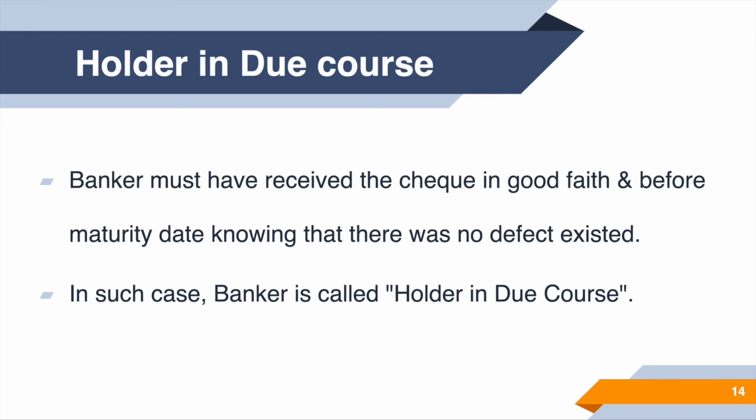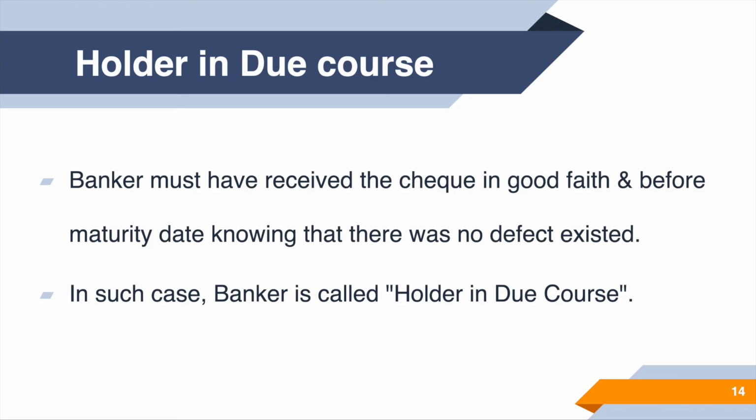Now, today, that is June 28th, is the time open? Yes, I still have time to encash the check. So I go to the bank, submit my check, and the banker receives that check in what? Good faith. The banker must not receive the check in order to cheat the customer. He must receive it in good faith and before maturity date. Has the date matured by today? Absolutely not. The date is not yet matured and there is no defect in my check leaf. Neither is there any mistake in the date, amount, signature, figures, words, etc. It's an absolutely correct check. Clear?